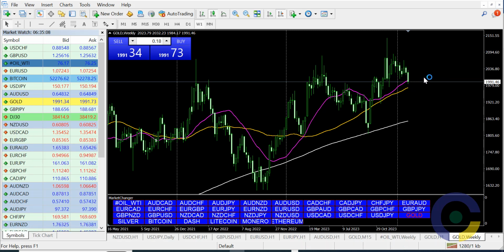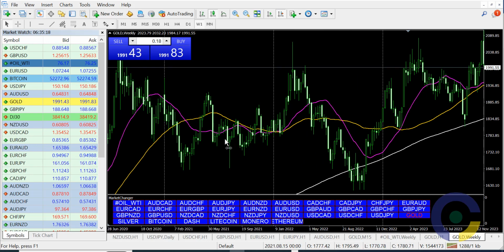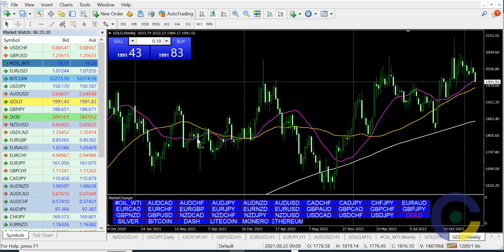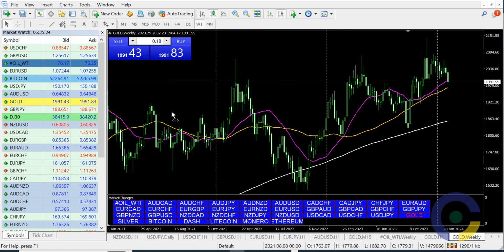But when you look at the current market structure for gold, this is the weekly chart. You will see that this is still very strongly bullish. Gold is still strongly bullish from all angles, from the price action all the way to the indicators. These are the moving averages. Price is still actively bullish, strongly bullish, right? So that's for the weekly chart.